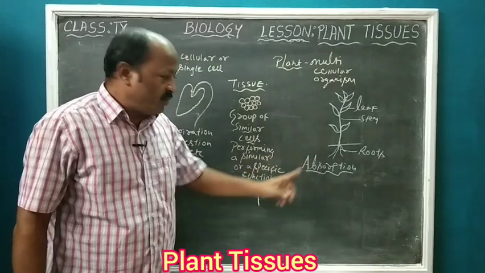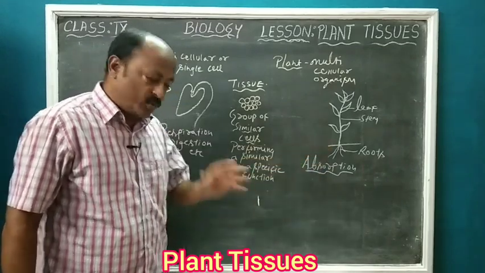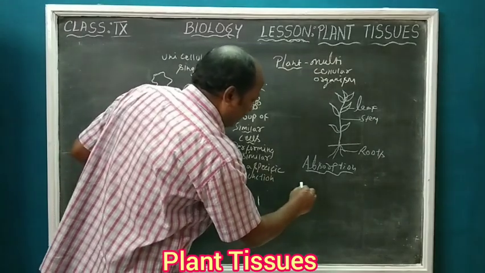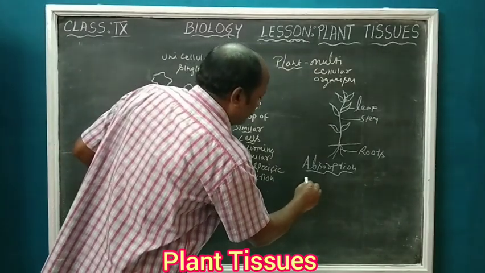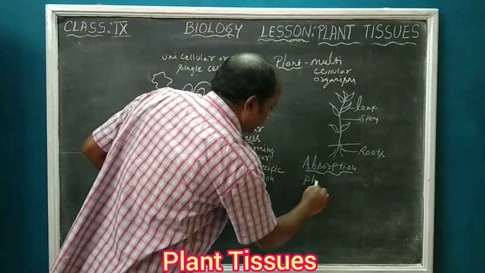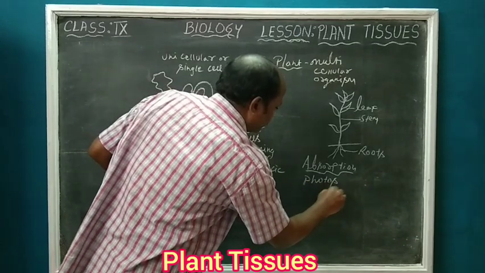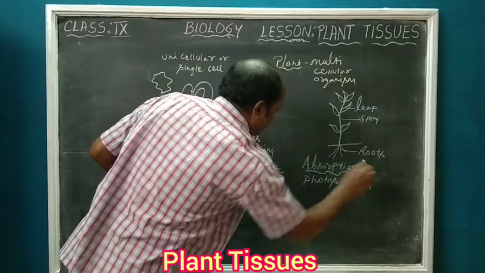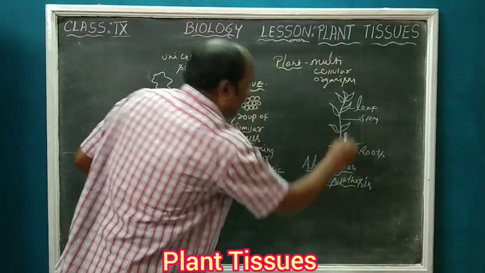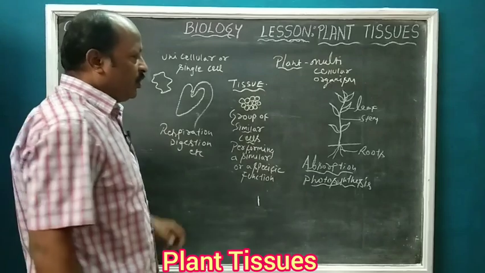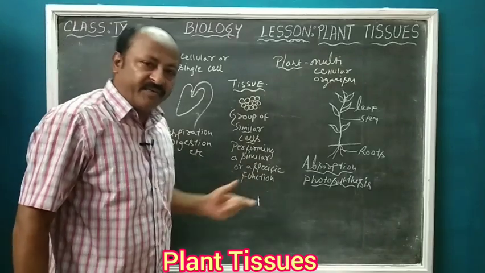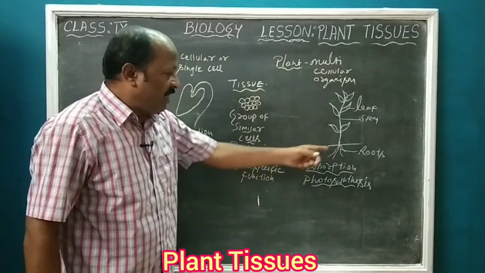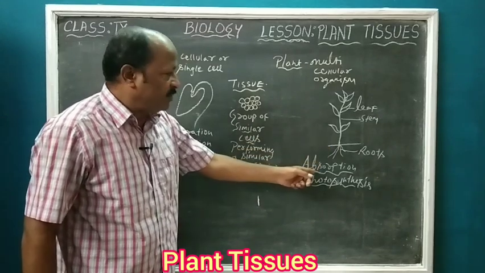So absorption is done by the roots. Then we have photosynthesis, which is performed by the leaf. So leaf and roots are different. Leaf performs photosynthesis, and roots perform absorption.